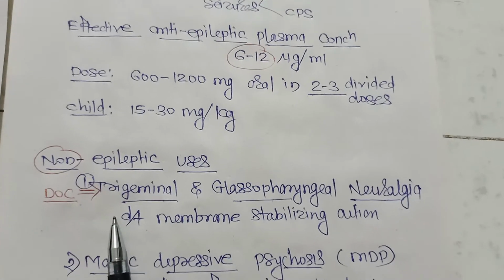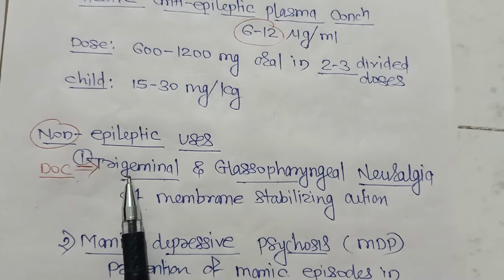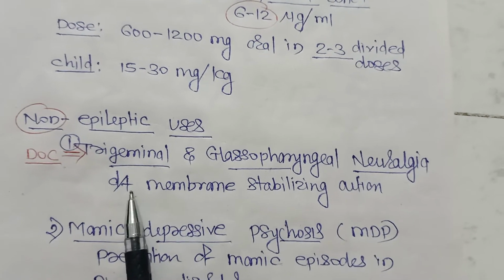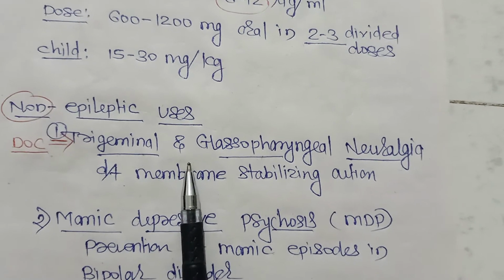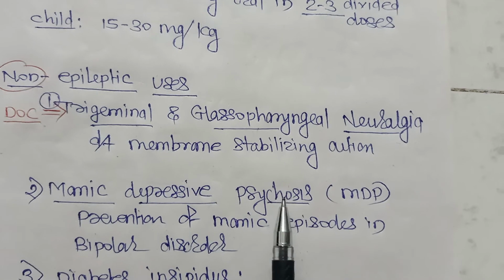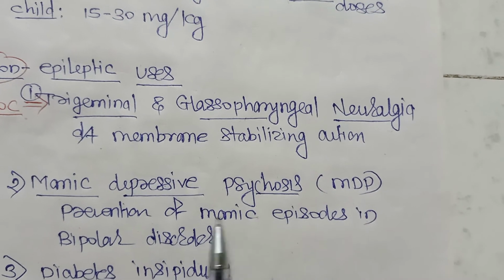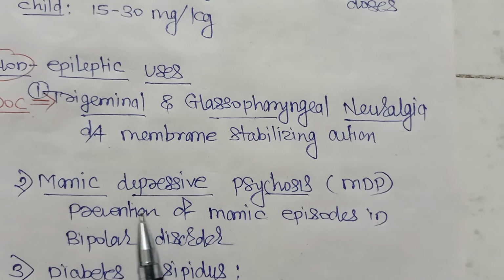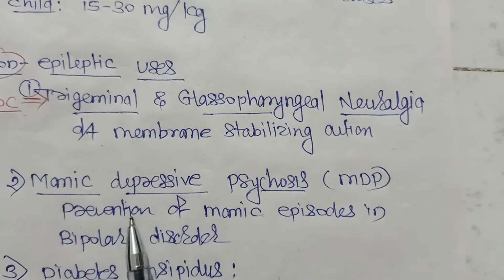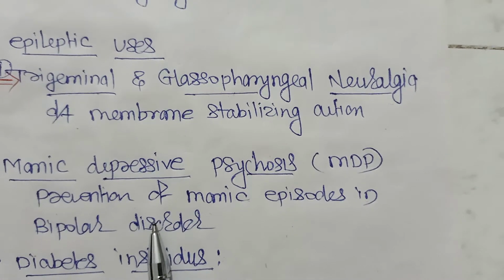Now we have some non-epileptic uses. It is the drug of choice in trigeminal neuralgia and glossopharyngeal neuralgia because of its membrane stabilizing action. In manic depressive psychosis, it prevents manic episodes in bipolar disorder, which is why it is also preferred there.